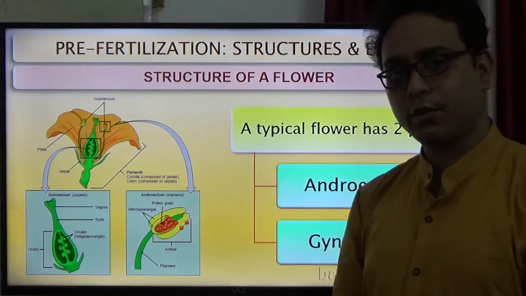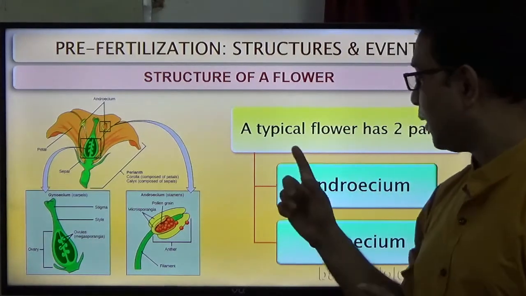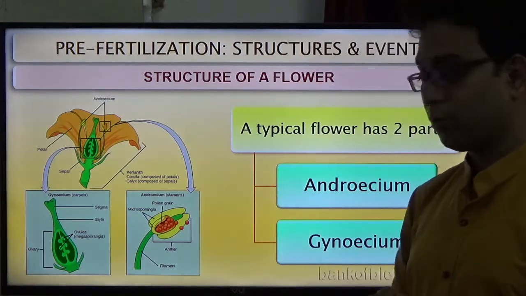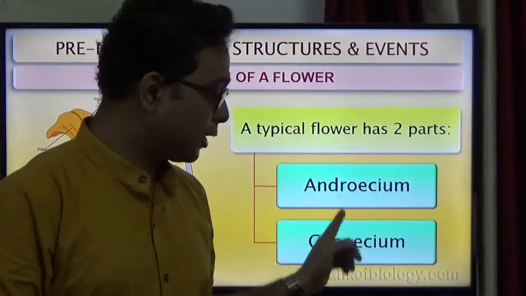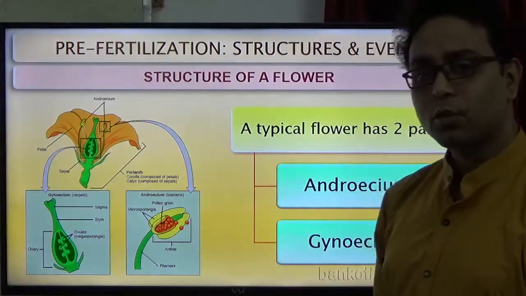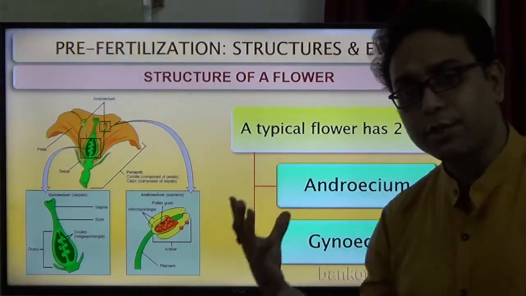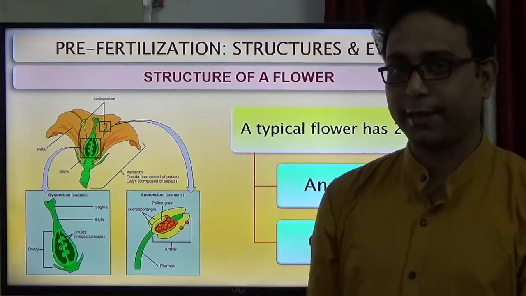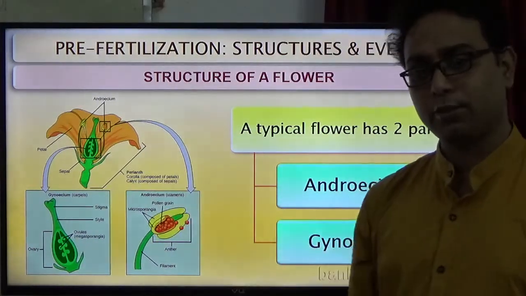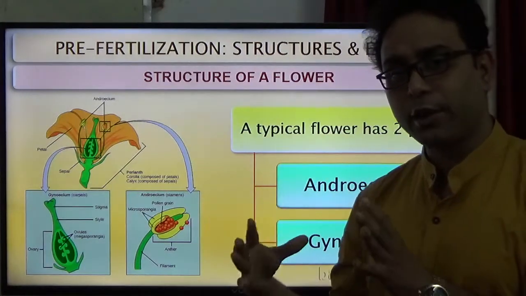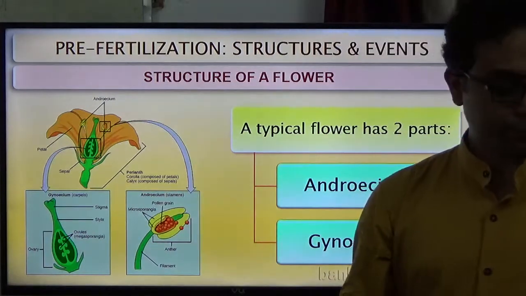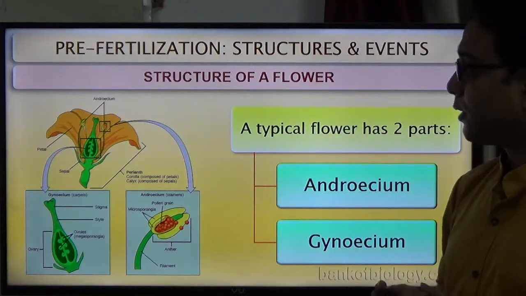Directly involved in sexual reproduction are the reproductive parts of the flower. They are of two types: the androecium and the gynoecium. What is meant by androecium? Androecium means the male part, right? And gynoecium means the female part. We will discuss all of these structures, but today we mainly concentrate on the androecium structure. Clear? So this is the first part.